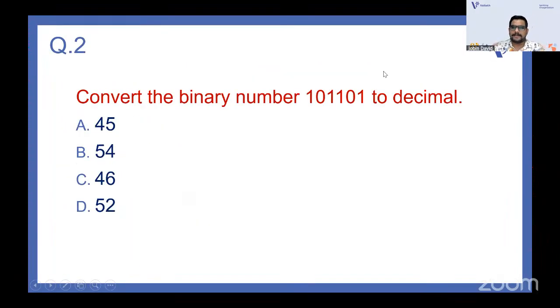Convert the binary number 101101 to decimal. So here comes the conversion part. These are very important questions regarding ICT because conversions are very important. You should learn how to convert. It's very mandatory that you study conversion because in ICT you will have to study the conversion things. I will give you time to do the conversion.